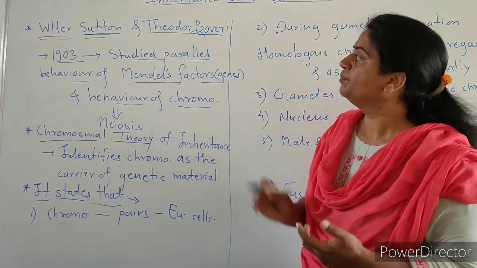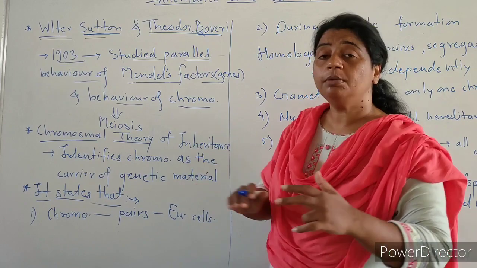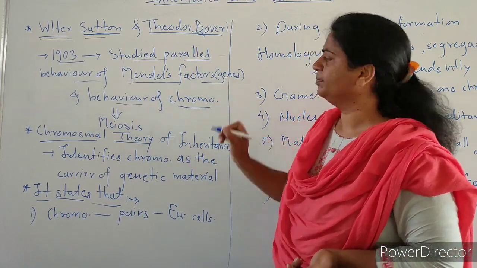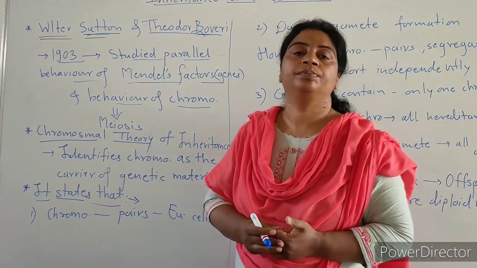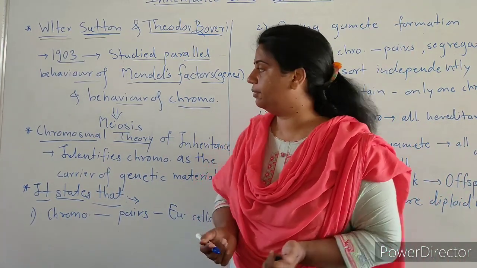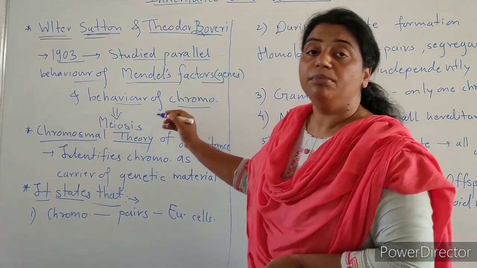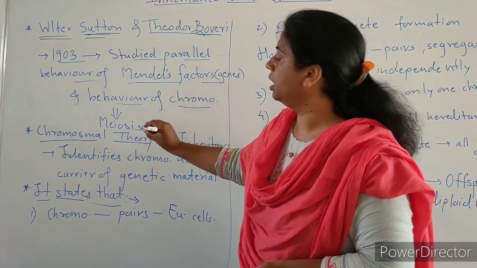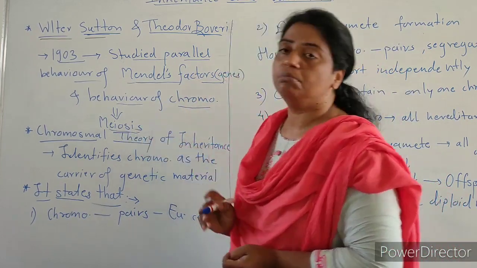Sutton and Boveri studied how genes and chromosomes behave in meiosis.